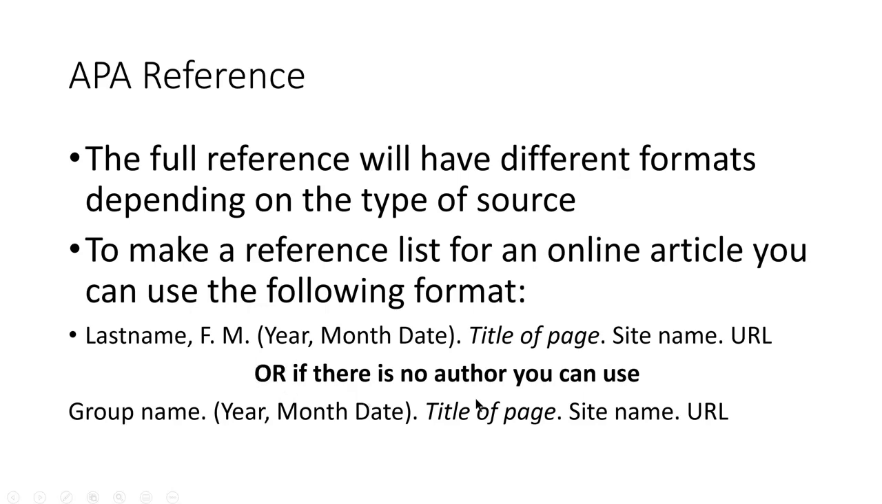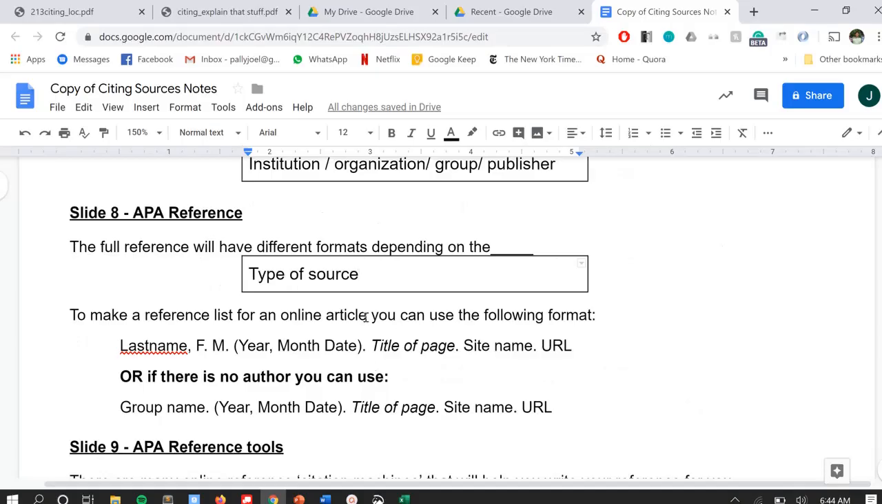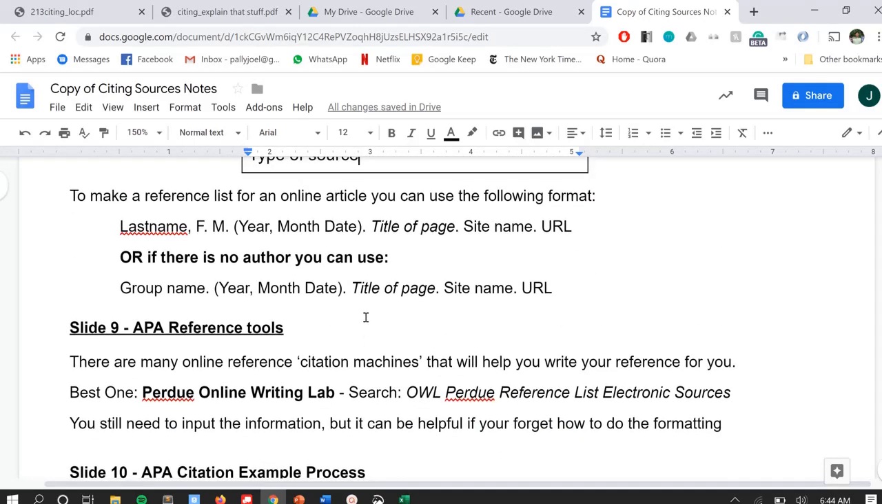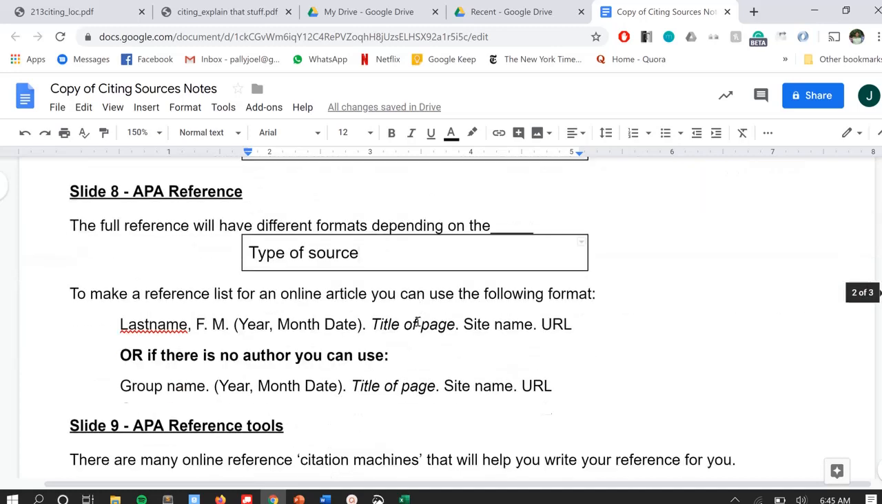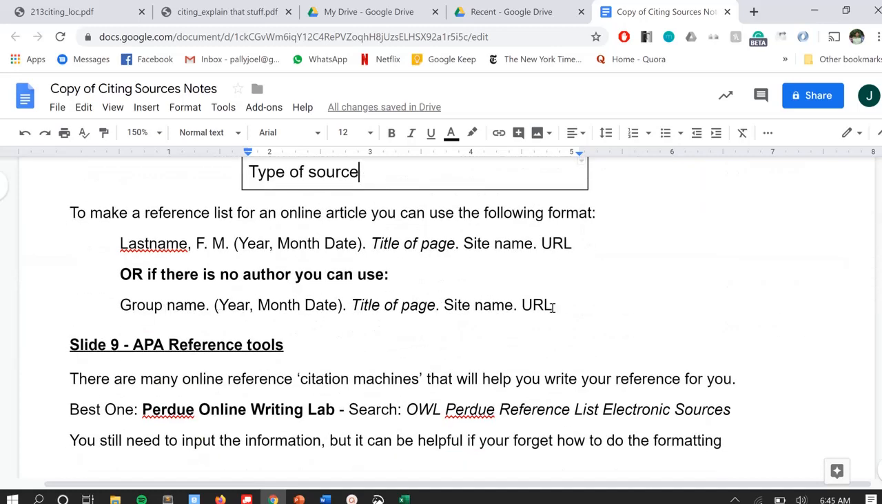And remember, if there's no author, you start off with the group name. And a lot of the time, the group name and the site name are going to be the same. So if you find yourself writing it twice, don't worry. That's okay. So when we're doing your classwork assignment and your exit ticket, make sure to come back to slides 7 and 8. They're going to tell you the right way to format this stuff.